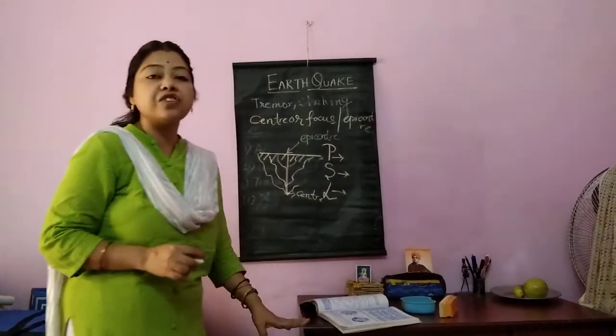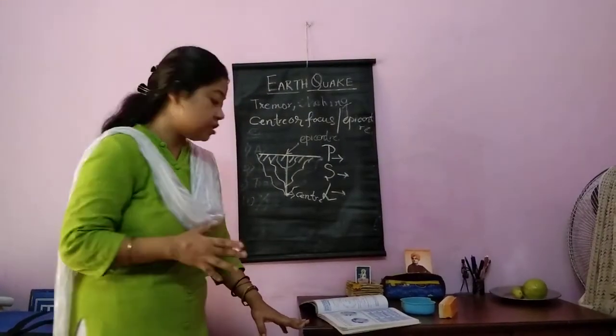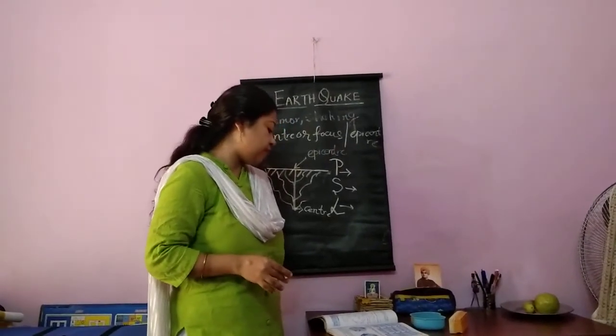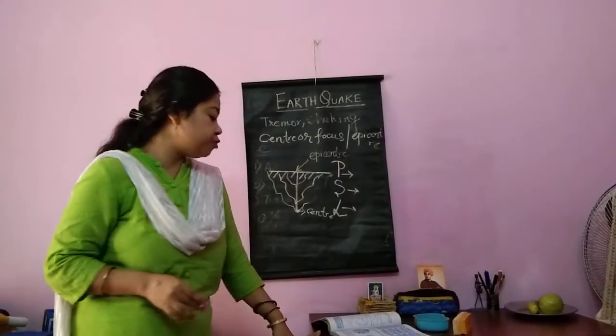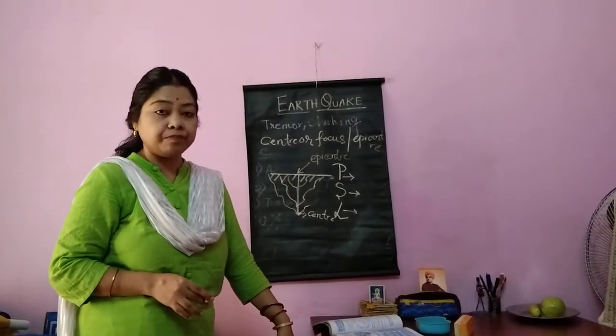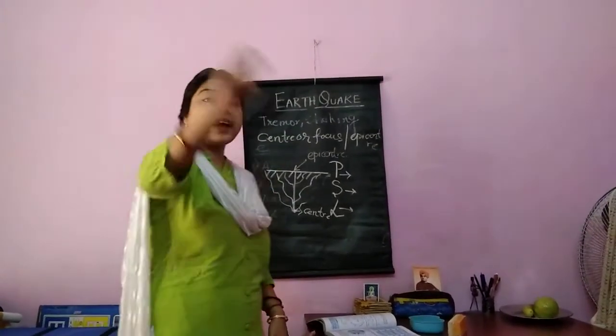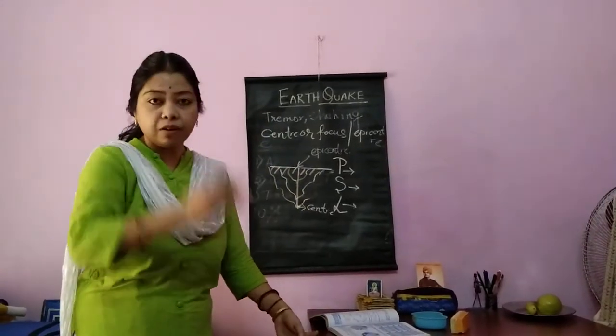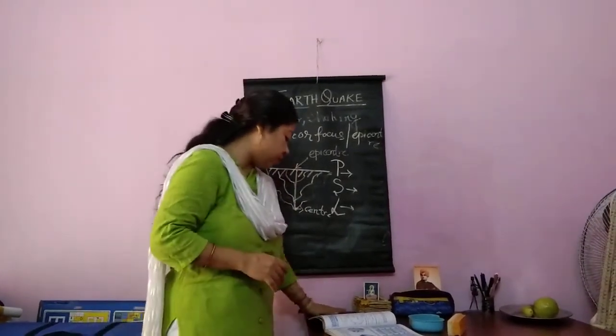The wave that reach on the surface first is called primary wave. The speed of primary wave is 5 to 14 km per second, and they move in to and fro direction. To and fro means coming and going. In this way it is moving on.